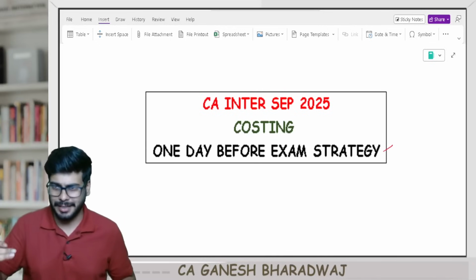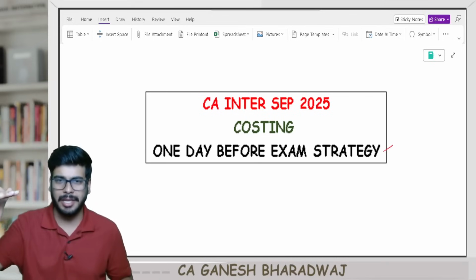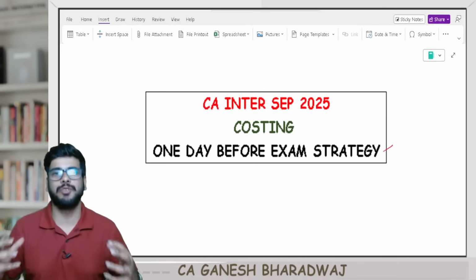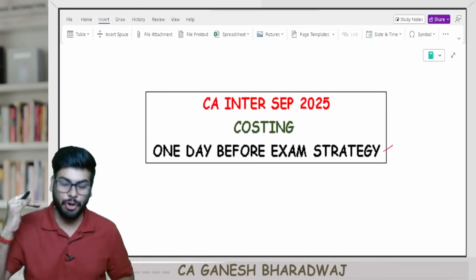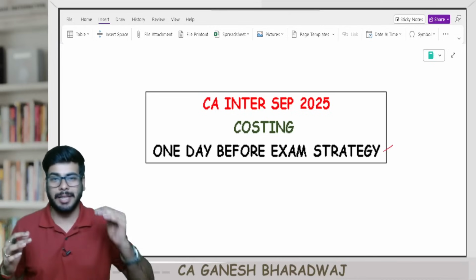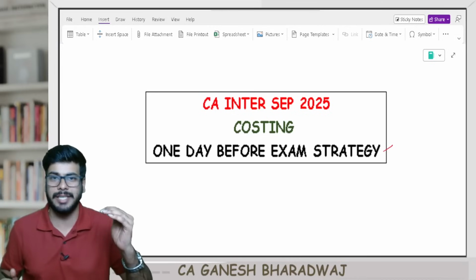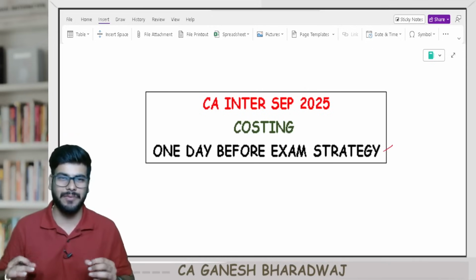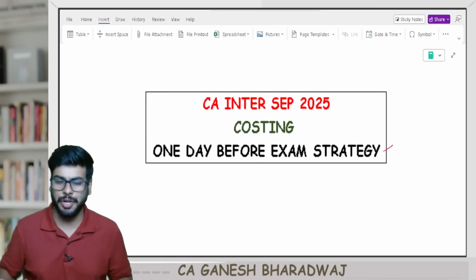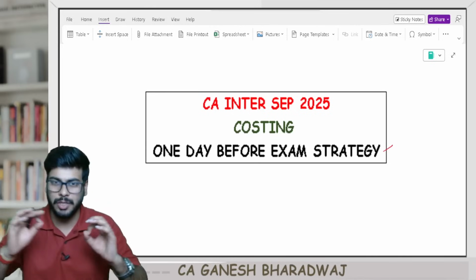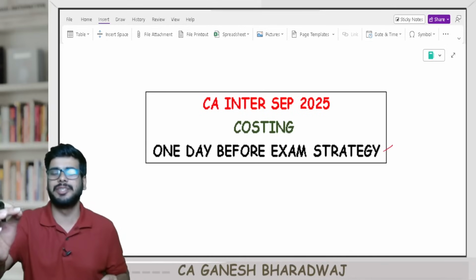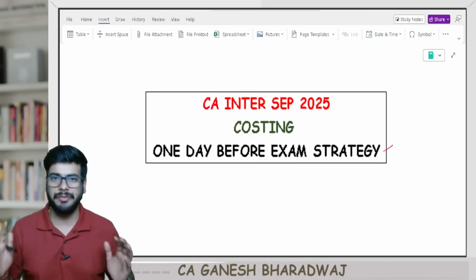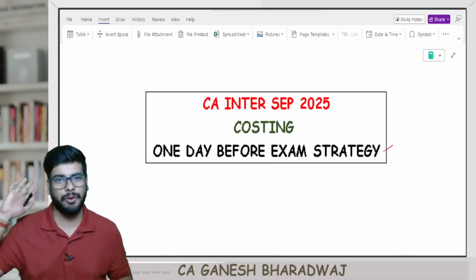So your costing exam is day after tomorrow. It's happening on the 11th of September. So this 1.5 days, how do you make the maximum use of it? What are all the priority of chapters that you need to give importance? The most important thing that I want to share with you all is which chapter you should start with and what is the time you can allocate for the chapter. How do you revise? All these details I will be sharing in this video. So make sure that you watch this video till the end so that you make the best use of this limited time of 1.5 days. And trust me guys, it is super sufficient to crack and prepare for your costing exam.